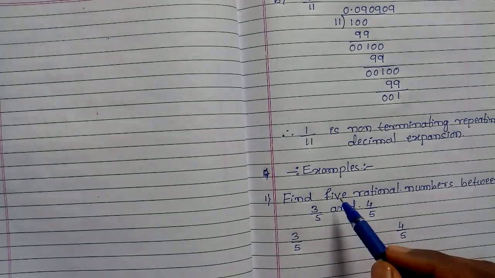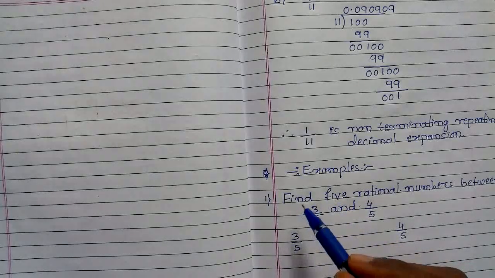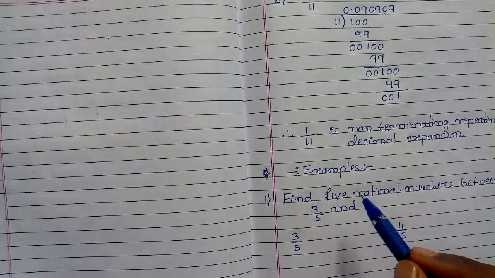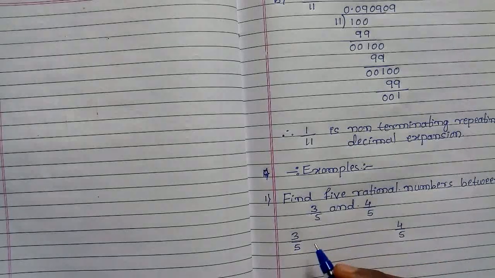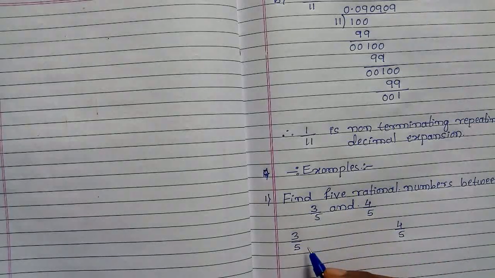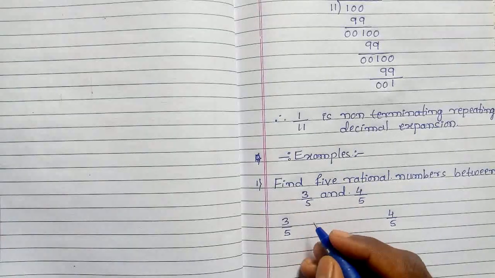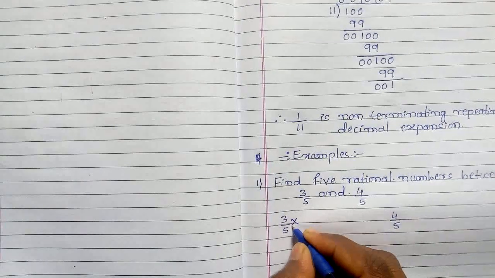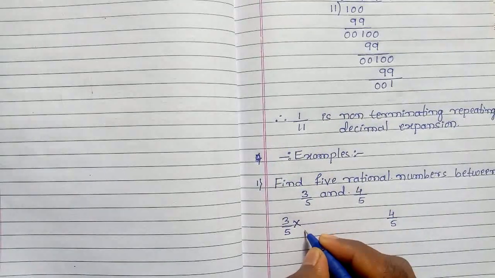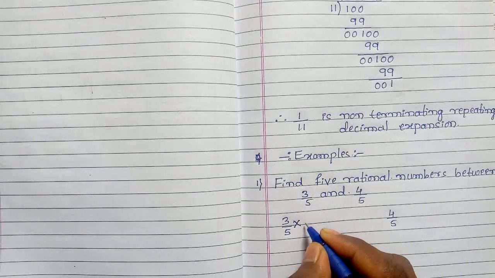Then you have to take any one number more than 5. If they told us to find 6 rational numbers, you have to take any one number greater than 6. For example, here they told us to find 5 rational numbers, so multiply both the numerator and denominator by any one number greater than 5.